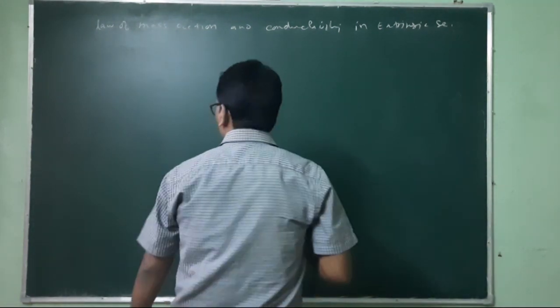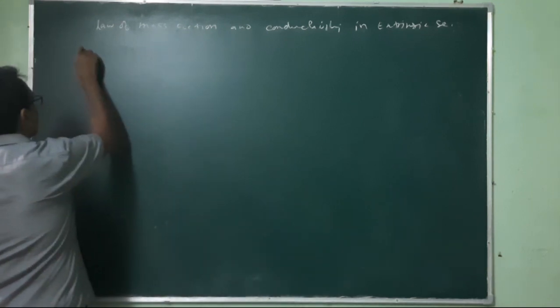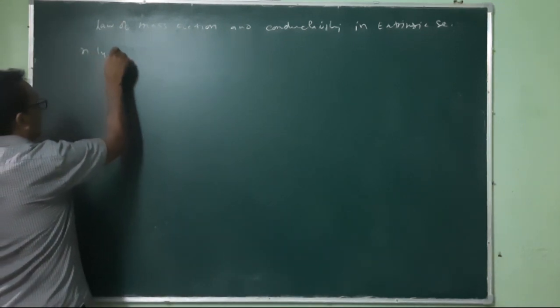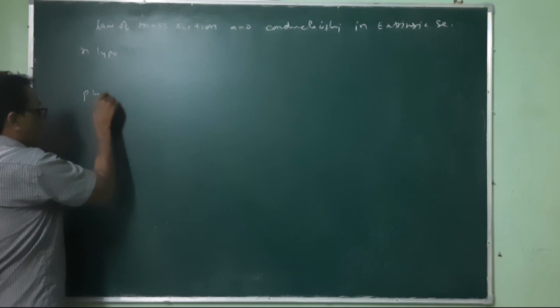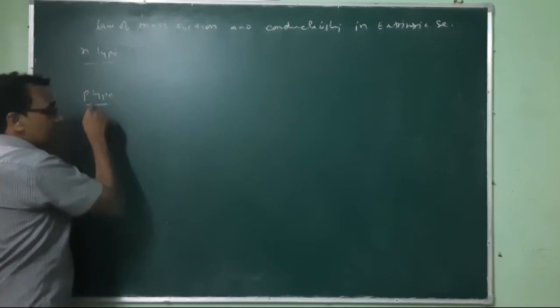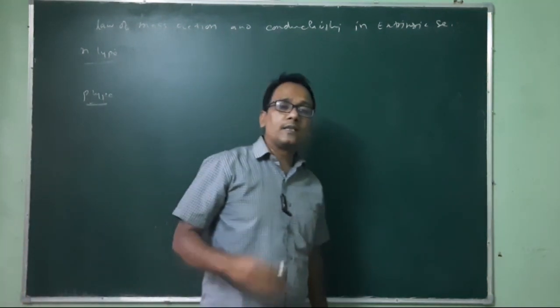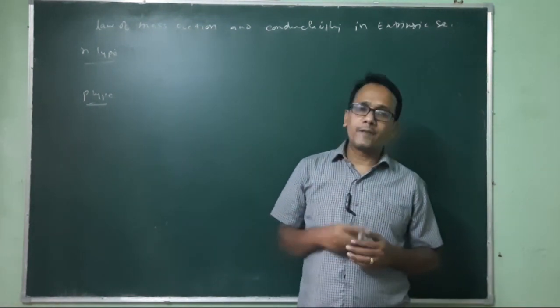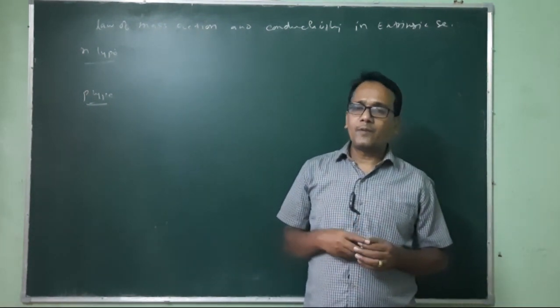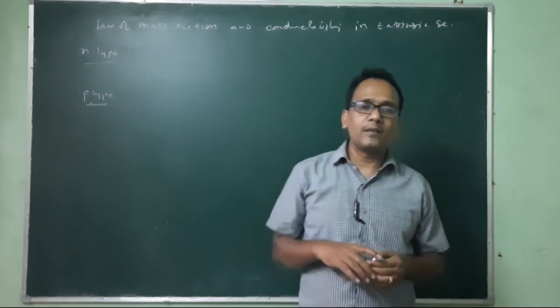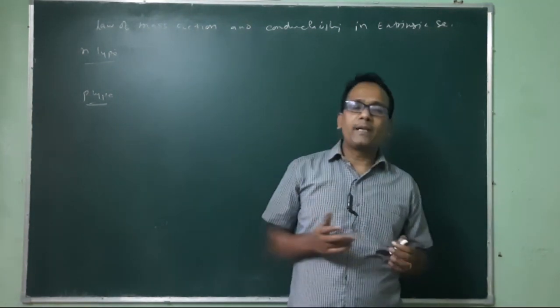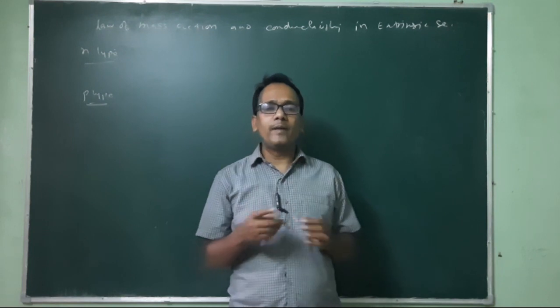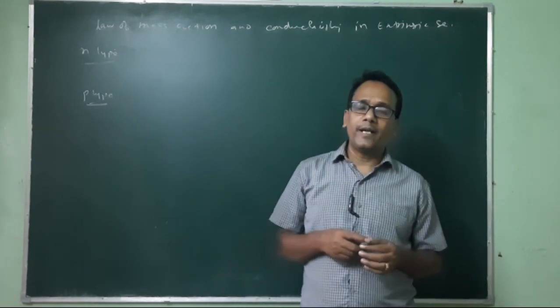So we have two types of extrinsic semiconductor, one is N-type and the second is P-type, and this classification depends on the type of impurity or dopant mixed in the pure semiconductor. The behavior of pure and extrinsic semiconductor depends on the covalent bond between atoms.